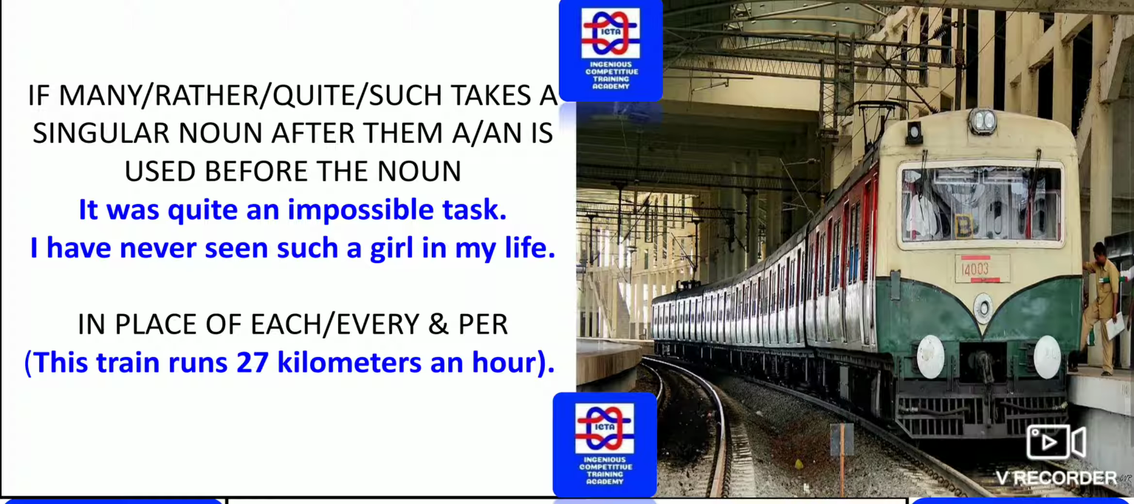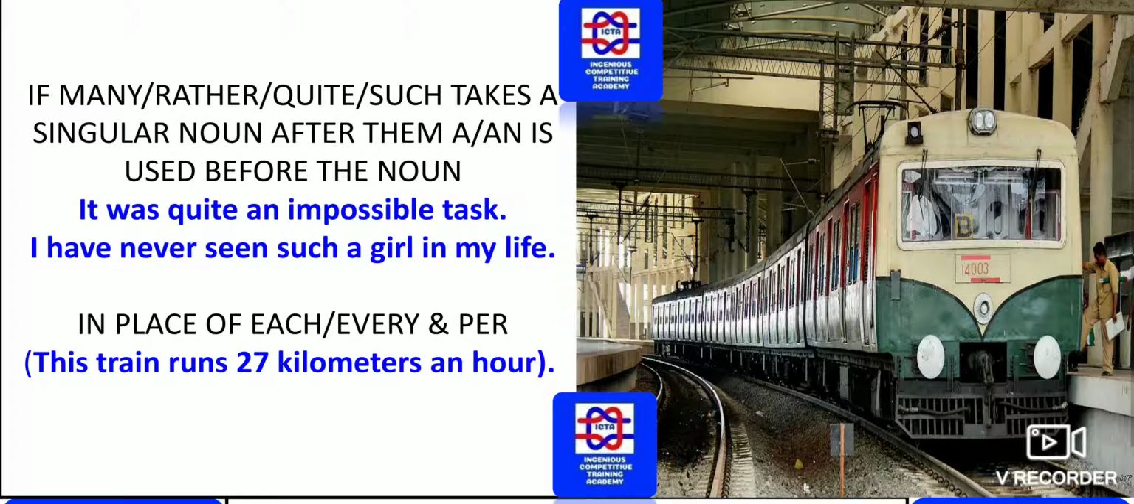Here we have many, rather, quite, such, which take a singular noun after them, that is, a or an is used before the noun. So here, it was quite an impossible task. Wherever these words many, rather, quite, such are followed by the article, it was quite an impossible task. It is correct. I have never seen such a girl in my life.